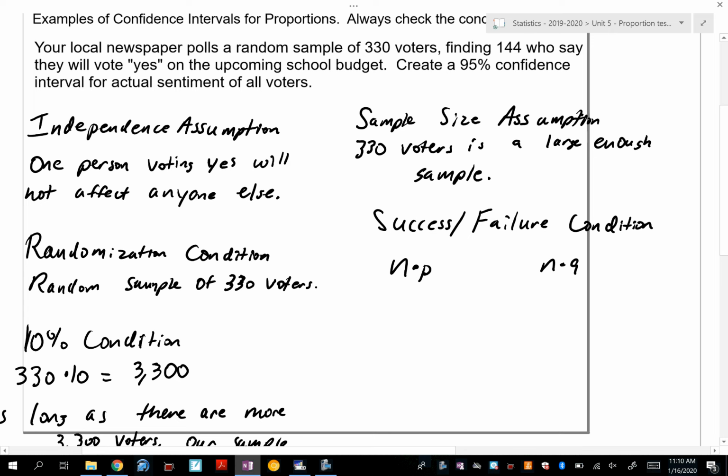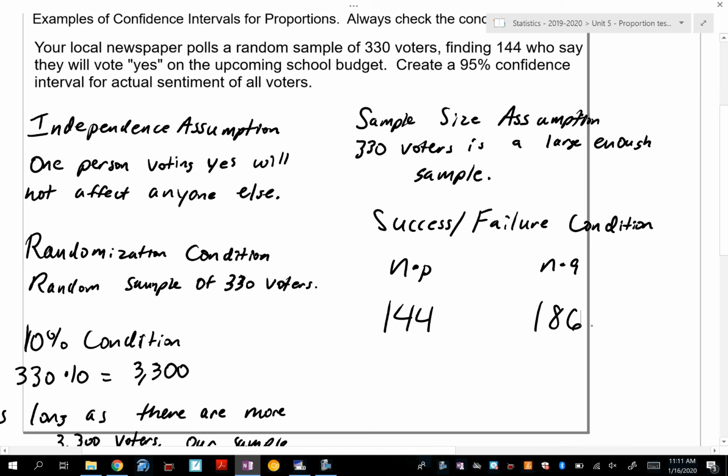That is going to be later on when we do it. They gave me what? They gave me the successes, right? So my successes is 144. And then if you subtract 144 from 330, you should be able to get the number of failures. Who says no, or who's going to vote no on the upcoming school budget?